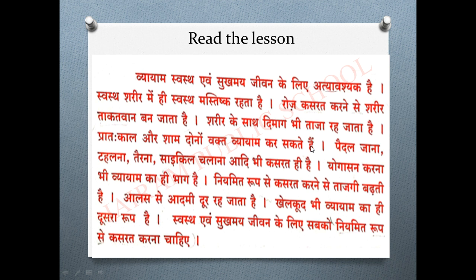Here children, one thing I have to explain to you. See, this ha is having only two slanting lines, so we'll say as hai. Here ha is having two slanting lines with one dot, so how we'll pronounce here? Hai. I'll read the sentence. शरीर के साथ दिमाग भी ताज़ा रह जाता है. प्रातःकाल और शाम दोनों वक्त व्यायाम कर सकते हैं.